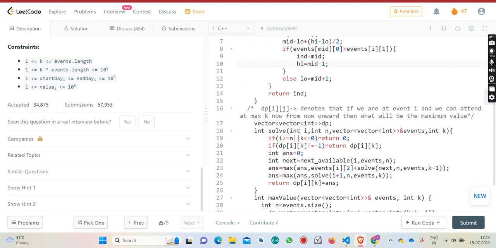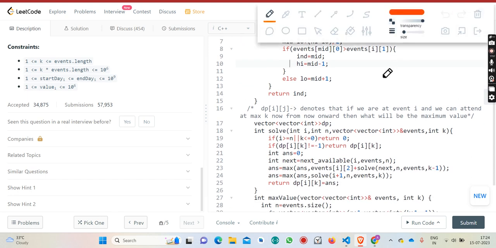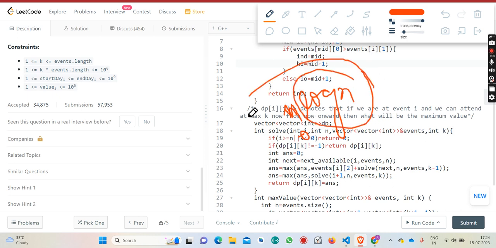So it would be n into this index, I will run for n times, and I am running the binary search, which will take log n. So it would be a solution of n log n.